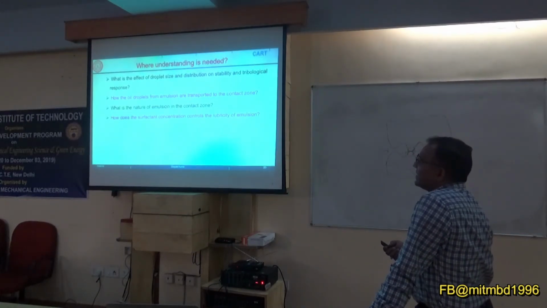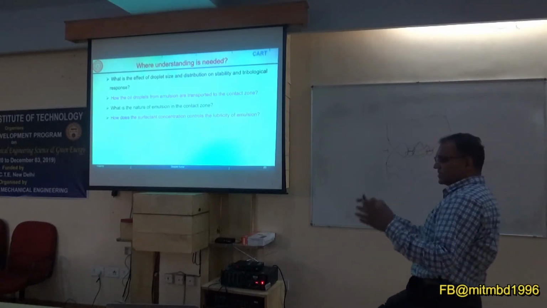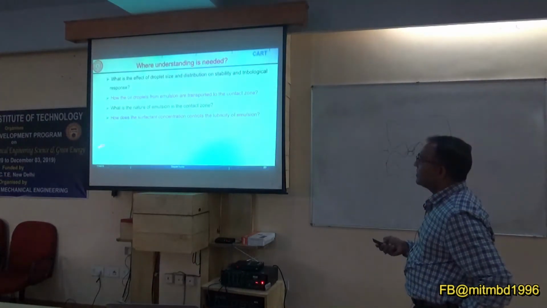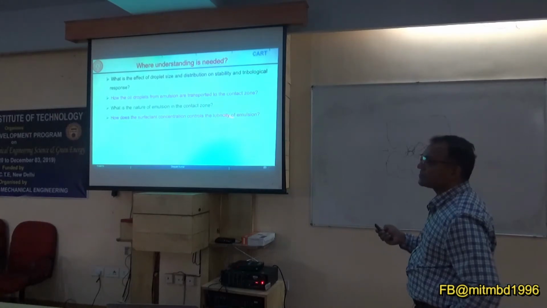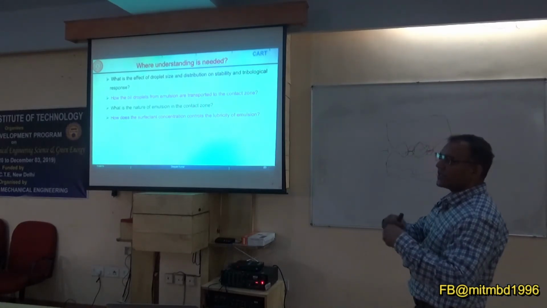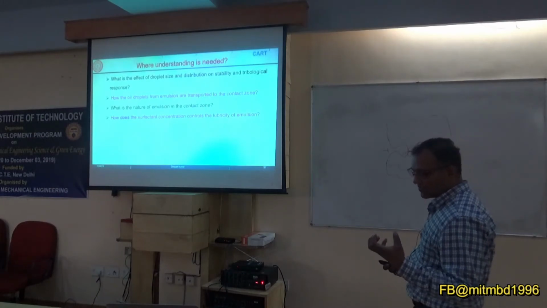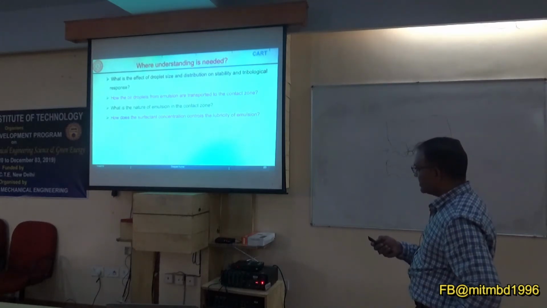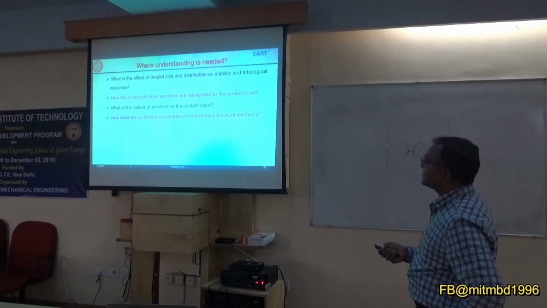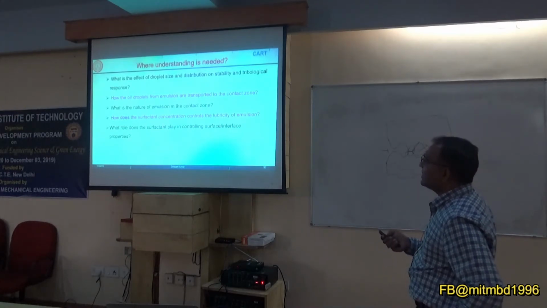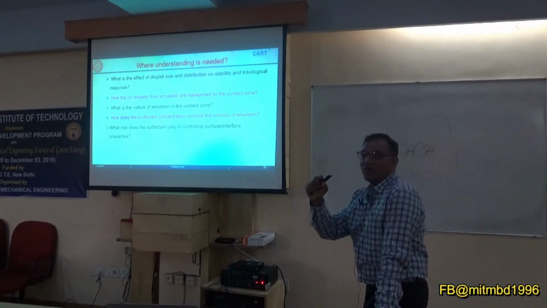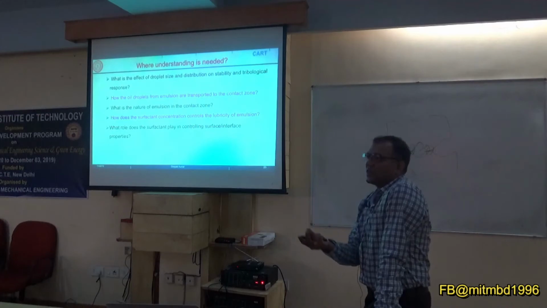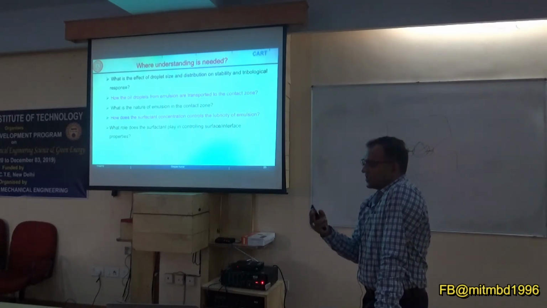See, the surfactant is something which helps to stabilize the oil droplets in water. So how does the surfactant concentration control the lubricity? It's not that you can add any amount of surfactant. There should be some amount: this much is fine, this much is not fine, this is less, this is high. So what is that concentration, and what role does the surfactant play? Is the surfactant's role only at the oil-water interface, or does it also have some role in friction? Can it be multifunctional? That is where the research lies.